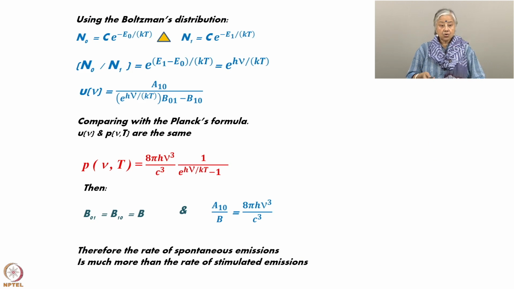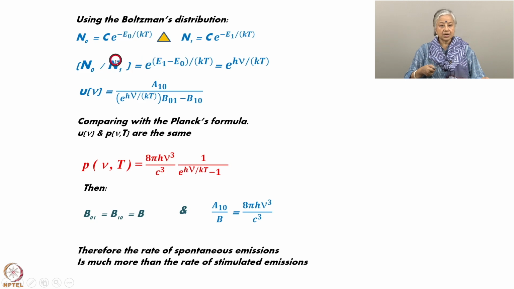Now we go back to the Boltzmann distribution. If you recollect, in the previous lecture I spoke about the Boltzmann distribution. At equilibrium, the energy levels are filled up according to the Boltzmann distribution. So, N0, the lower level population density, will be equal to C e to the power minus E0 by kT.